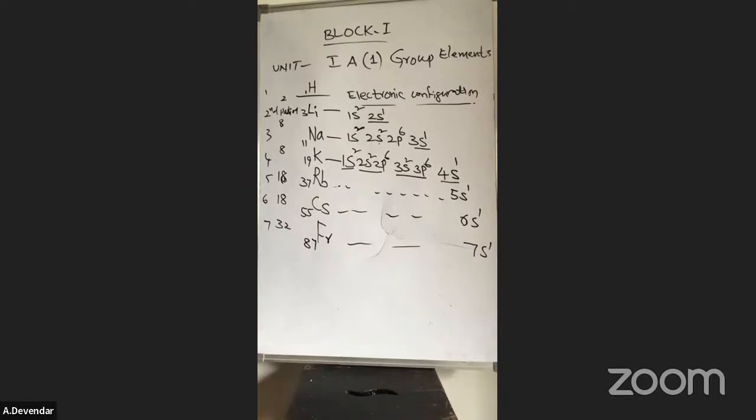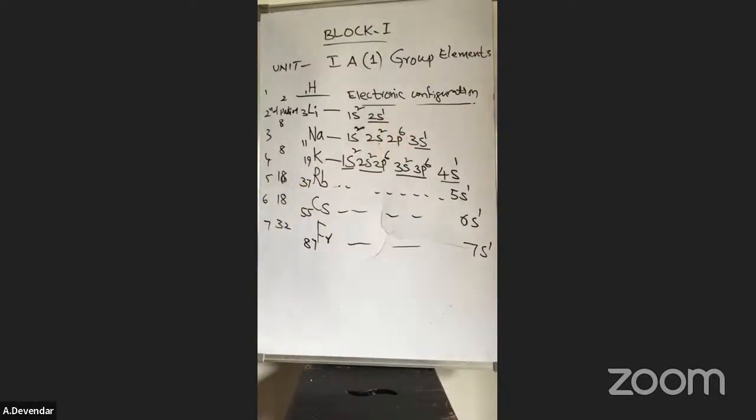Seeing this electronic configuration, it also tells the group. And next is the oxidation state. What is the oxidation state? Oxidation state means removing of electrons. Here see sodium. Sodium has the first orbit, second orbit, and in the second orbit 8 electrons are there.